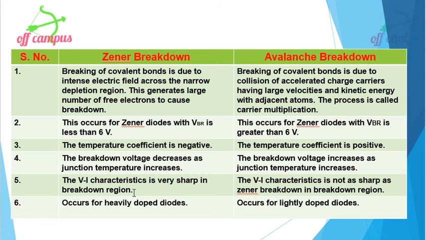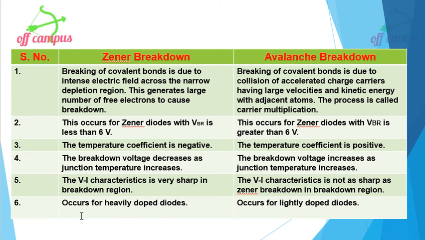Then the VI characteristic is very sharp. This is very important in Zener diode. The voltage and current characteristic is very sharp in the breakdown region. Whereas in avalanche breakdown the VI characteristic is not as sharp as Zener breakdown in the breakdown region.